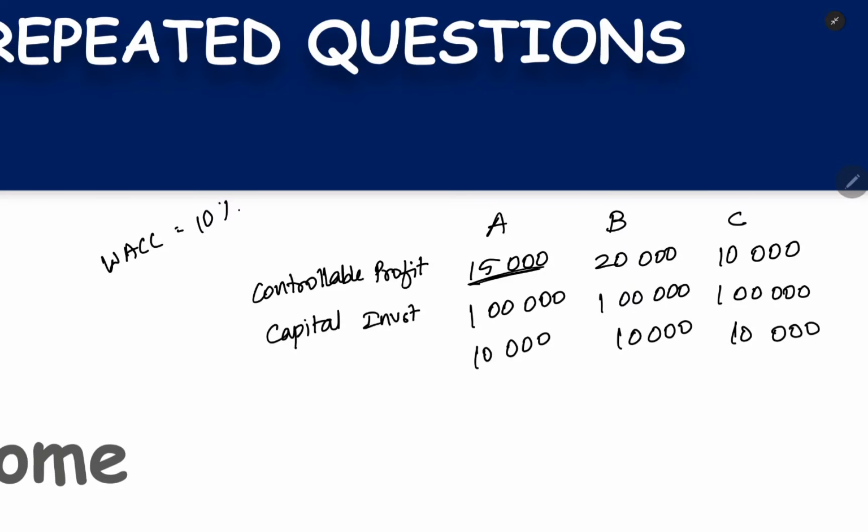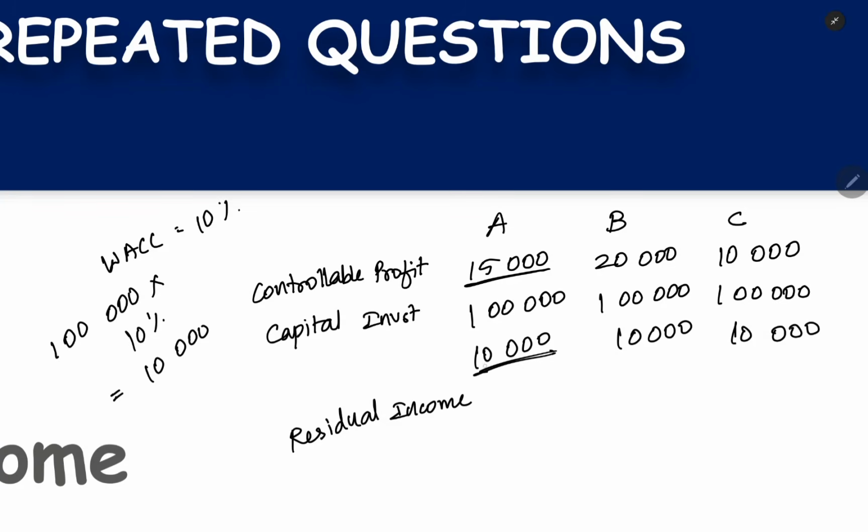Now, this is the actual income they are earning. This is the minimum income that they should have earned based on the capital investment. You are investing 1 lakh rupees, and 10% cost of capital means 10,000 is the minimum return which you have to get. This is the minimum return, this is the actual return. The difference between these two is called the residual income.